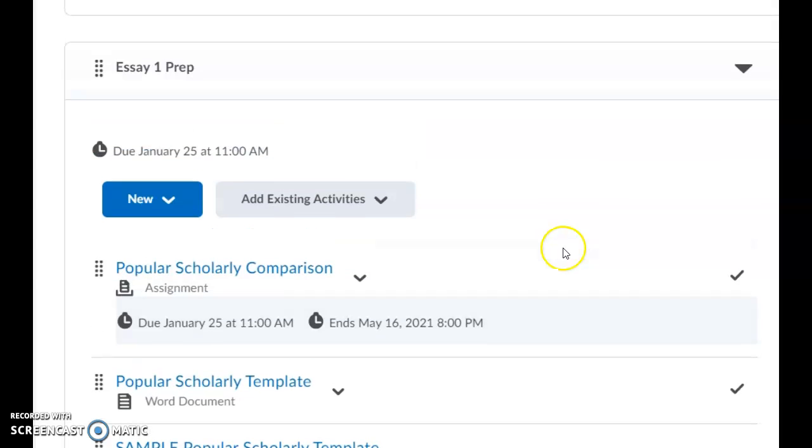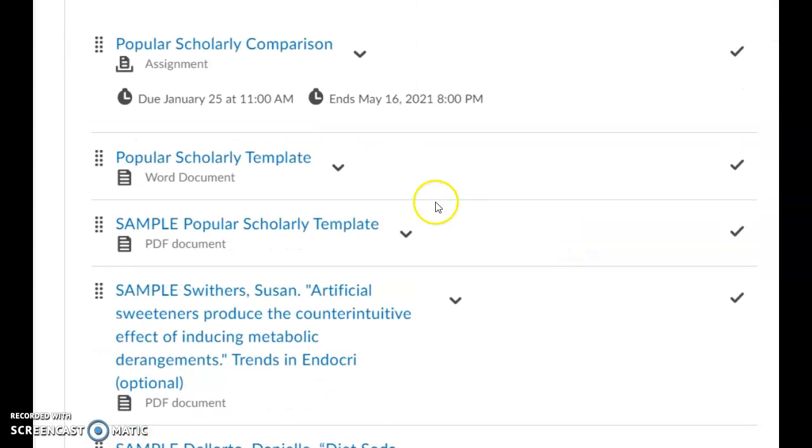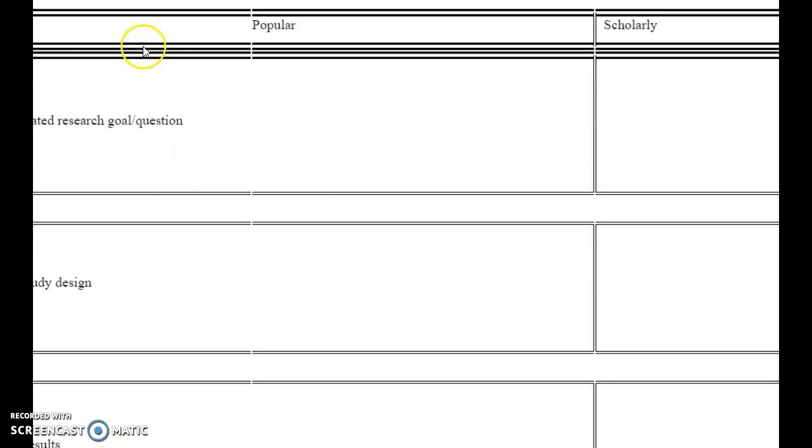And then finally, we're going to move on and do some prep for Essay 1. So, the popular scholarly comparison here. Again, there's a template. And this template, again, looks somewhat similar to the one we just worked with. Again, a Microsoft Word document here. It's got 2 columns, one for popular, one for scholarly, and it's got some things down the left-hand side.